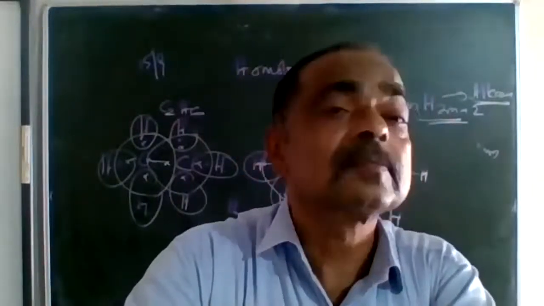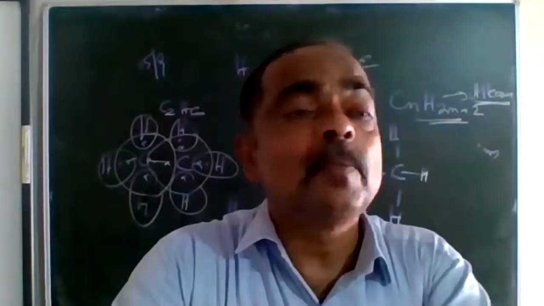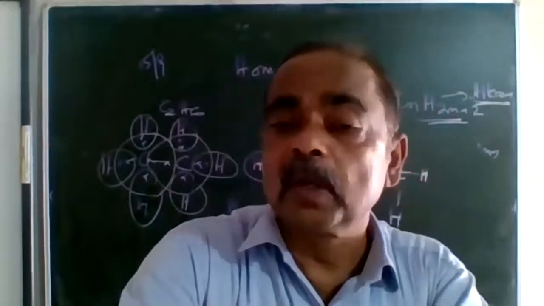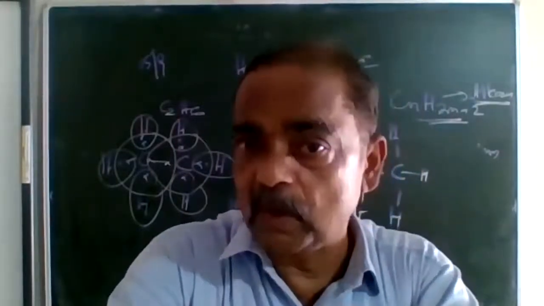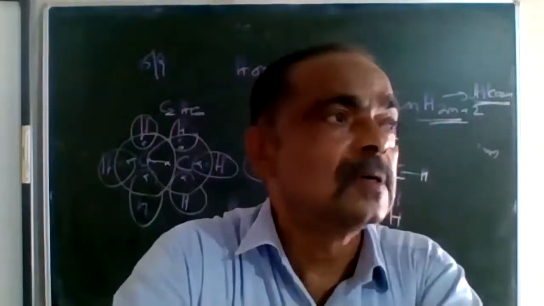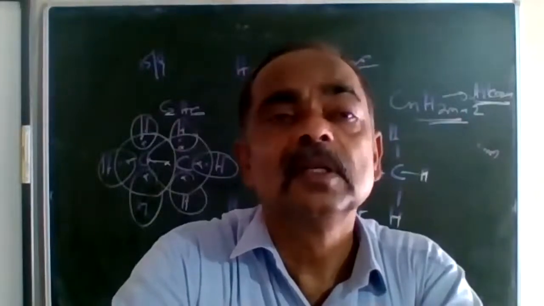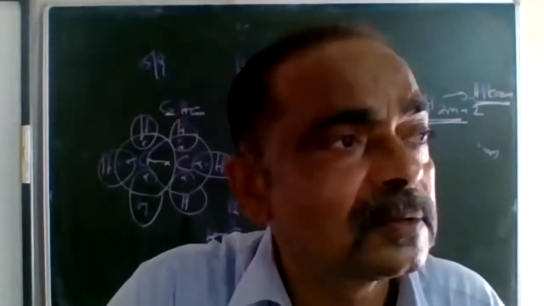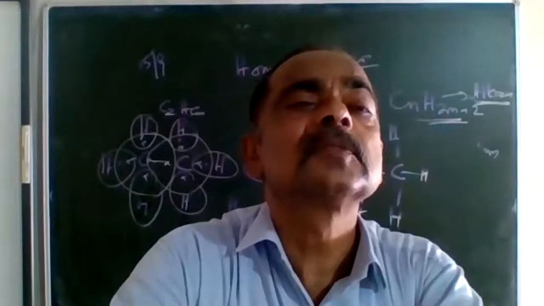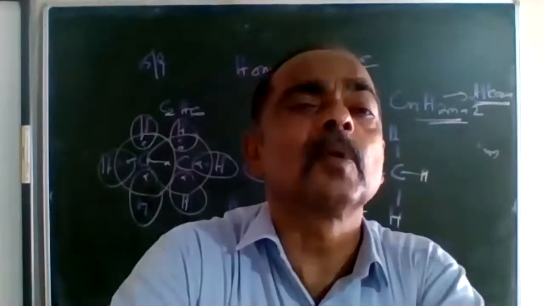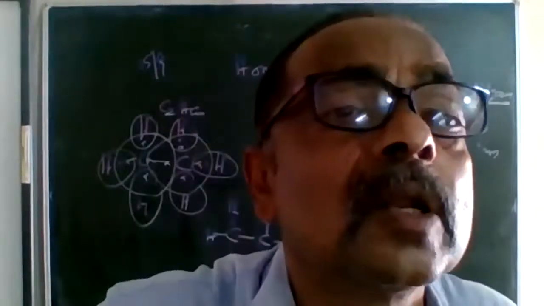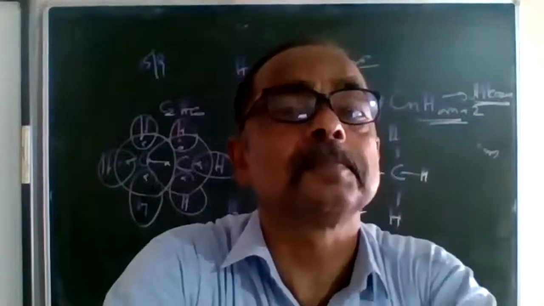First one: the members of the homologous series are called homologues, spelled H-O-M-O-L-O-G-U-E. And each homologue has similar methods of preparation and properties. Each homologue has similar methods of preparation and properties.